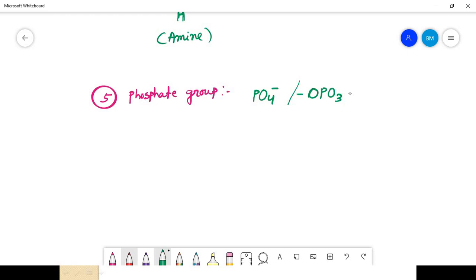So let's move to the sixth one. The sixth one is the methyl group, that is CH3. This is the methyl group.